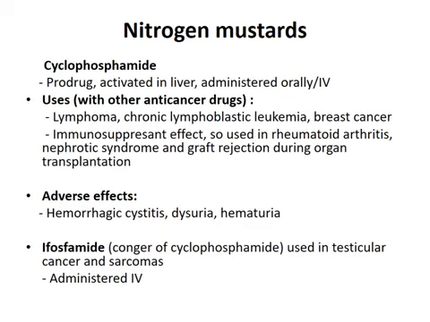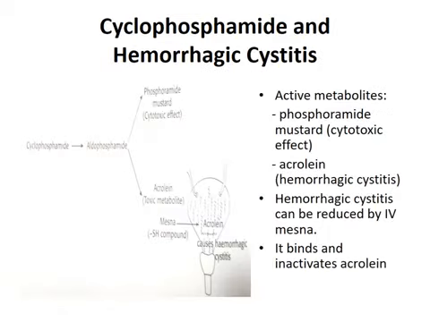Ifosfamide, which is a congener of cyclophosphamide, is used in testicular cancer and sarcomas. It is administered intravenously. If we see the mechanism of how cyclophosphamide causes hemorrhagic cystitis: cyclophosphamide is converted to active metabolites, phosphoramide mustard, which causes cytotoxic effect, and acrolein, which is a toxic metabolite. This causes hemorrhagic cystitis. Now you can reduce it by giving Mesna intravenously. It binds and inactivates acrolein, so we can reduce hemorrhagic cystitis.